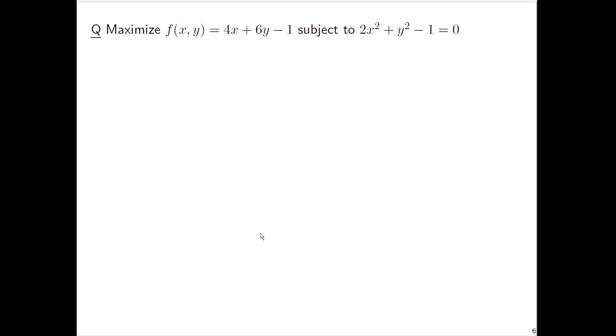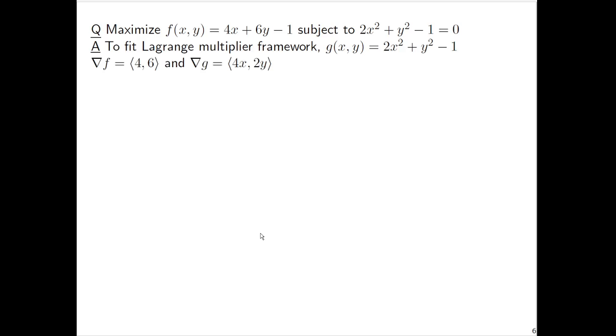So let's maximize f of x comma y equals 4x plus 6y minus 1, subject to the following constraint: 2x squared plus y squared minus 1 equals 0. So f of x comma y is given. G of x comma y could very well just be 2x squared plus y squared minus 1. That's what we set g of x comma y to be to fit our framework, because g of x comma y has to equal some constant.